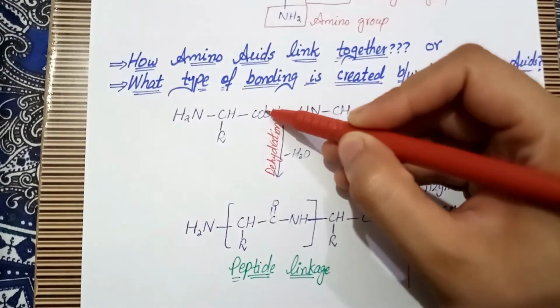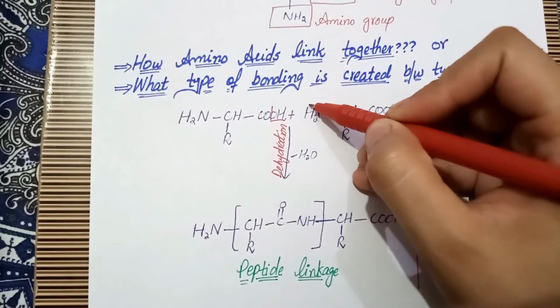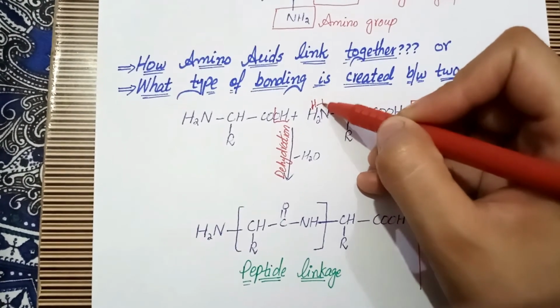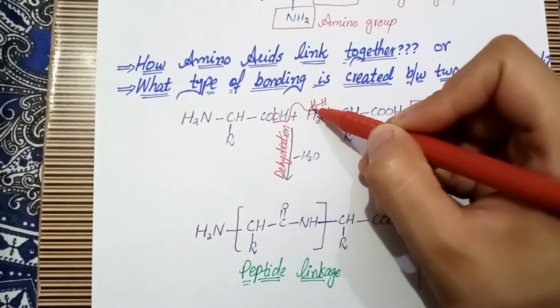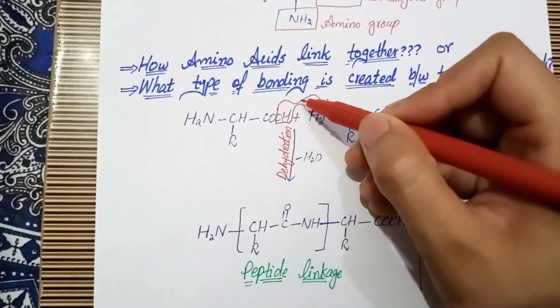If the hydroxyl group is removed from here and one hydrogen atom is removed from here. Here are two hydrogen atoms. This hydroxyl group and this hydrogen atom are removed when two amino acids combine.